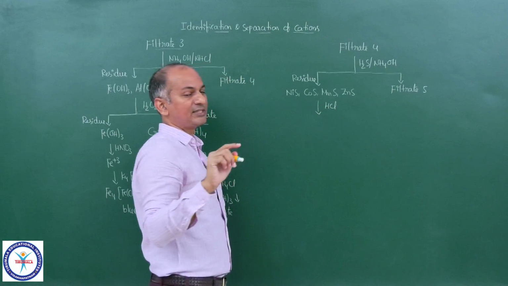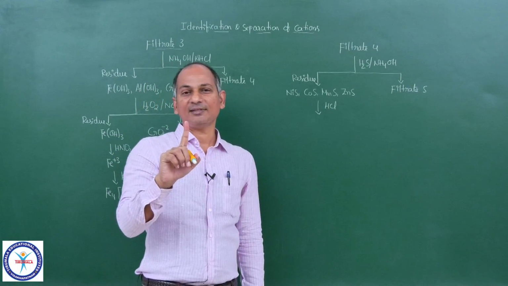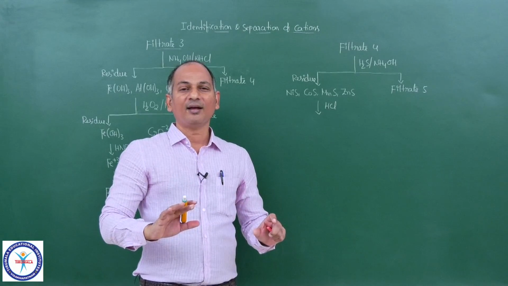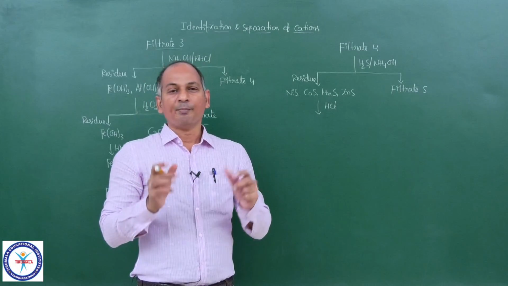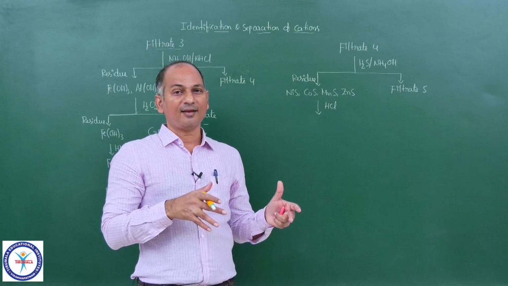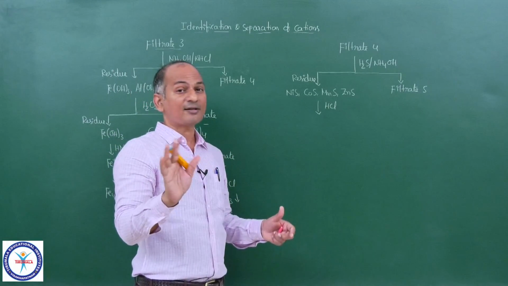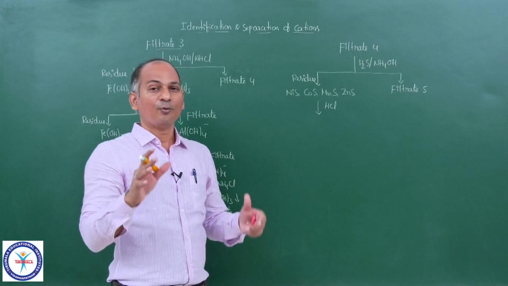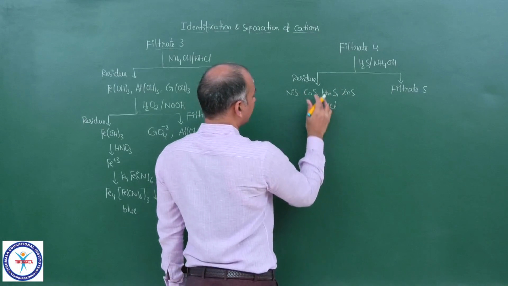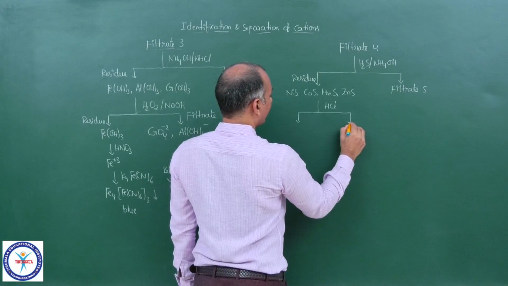I told you at the beginning of this discussion, one sulfide, HgS, is not soluble in HCl, not soluble in HNO3 even. That is only soluble in aqua regia. But the majority of the sulfides are soluble in HNO3, although they are not soluble in HCl. But there are some sulfides which are even soluble in HCl. Redox driving force is not necessary for them. Only acid-base driving force is sufficient. So when you treat this residue with HCl, you will get again a residue and filtrate.